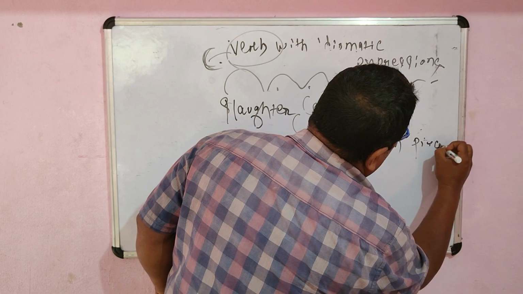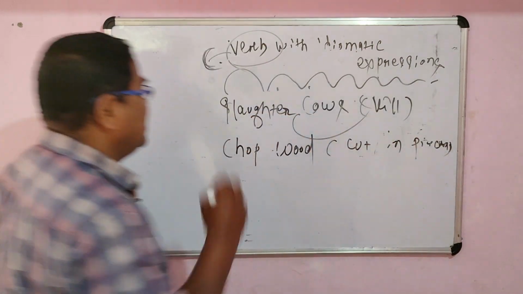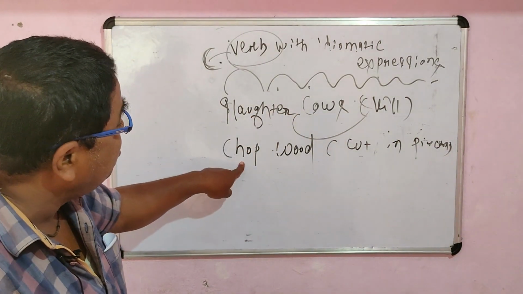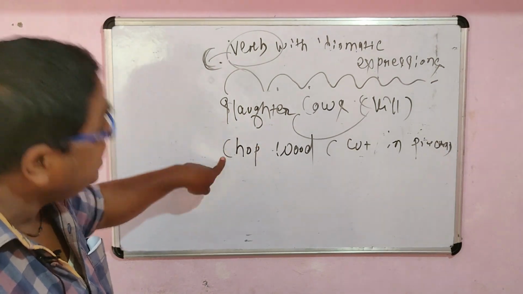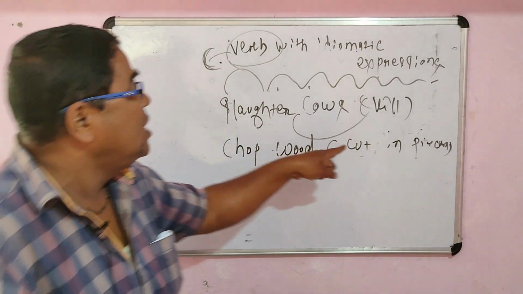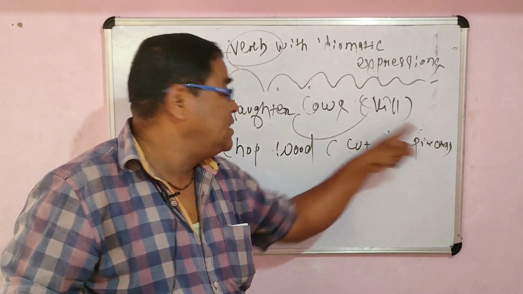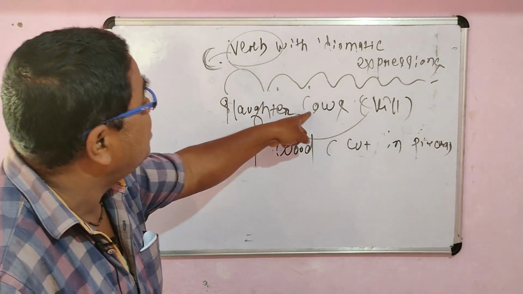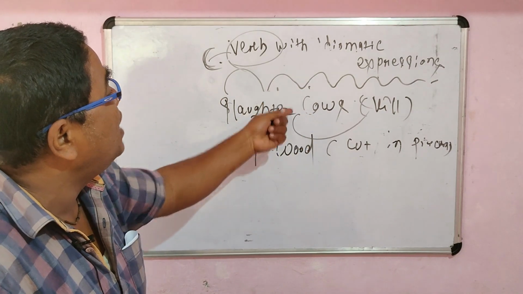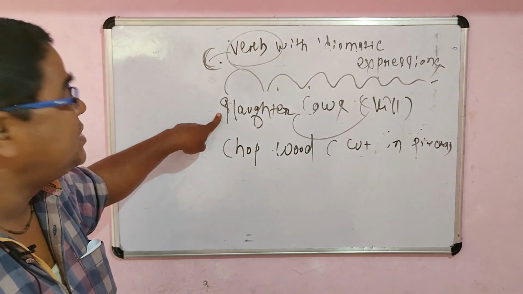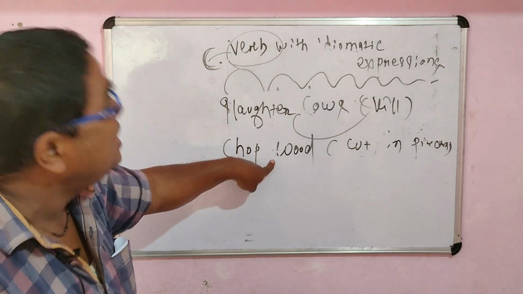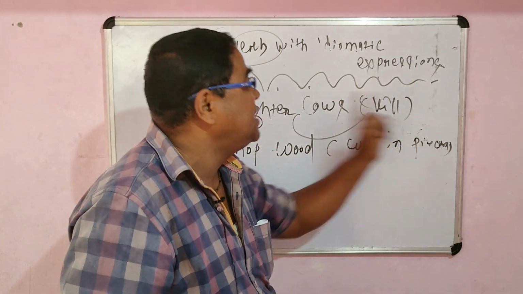That is why a person who chops wood is called a wood chopper. So chopping wood is also cutting down wood, but here chop means cutting the wood in pieces. That is called chop wood. And slaughter cows: when one kills cows, you have to use the verb slaughter.